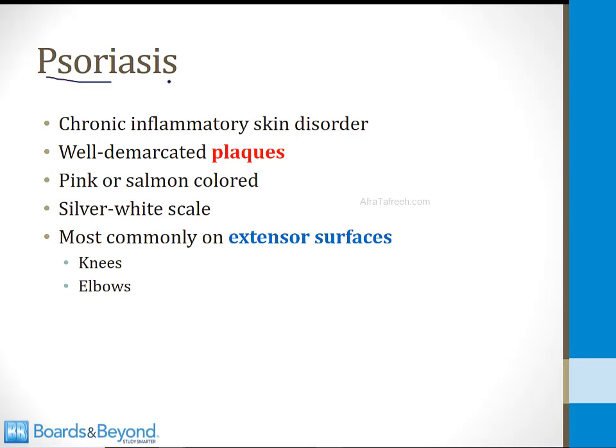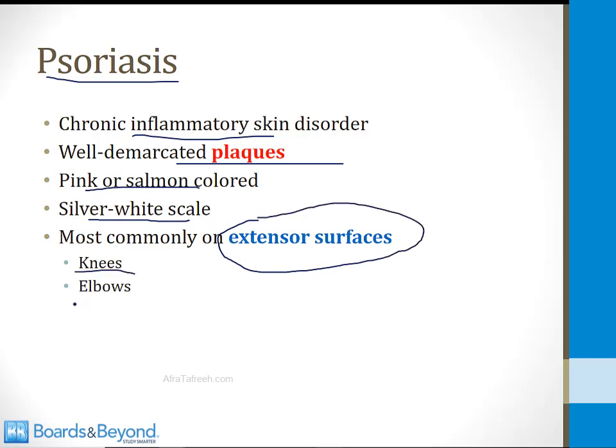Moving on, let's talk about psoriasis. This is a chronic inflammatory skin disorder in which patients develop well-demarcated plaques that are usually pink or salmon-colored with a silver-white scale. I'll show you a picture of some of these in a minute. And most commonly, the plaques develop on the extensor surfaces of the knees and the elbows, which basically means on the front of your knees or on the outside of the arm on the elbows.